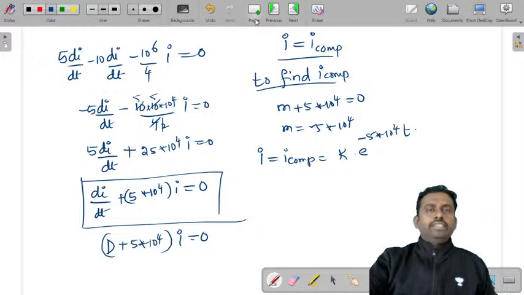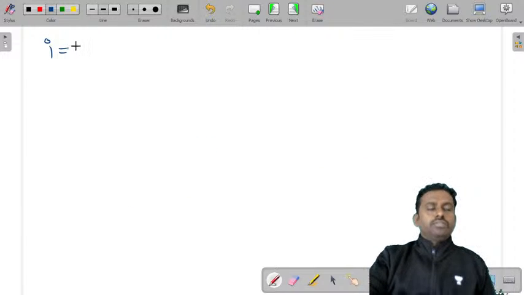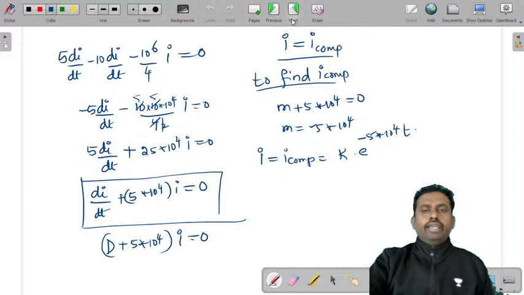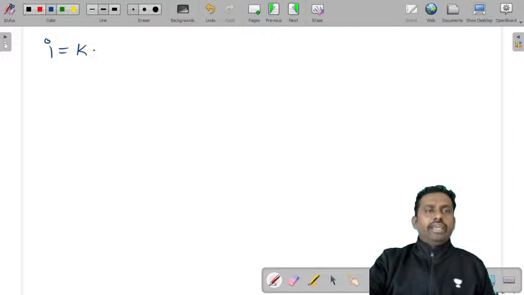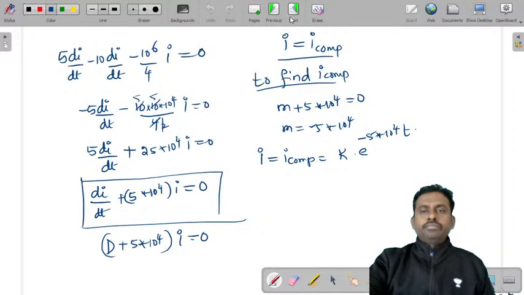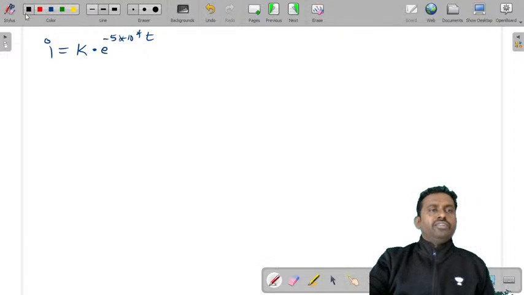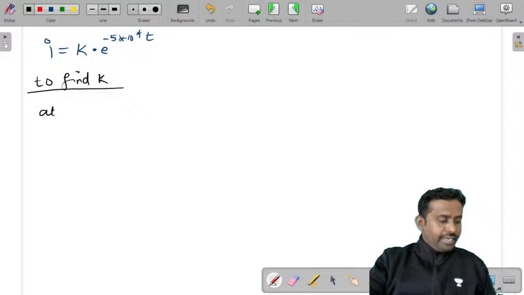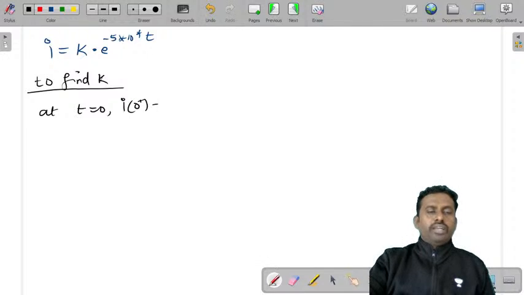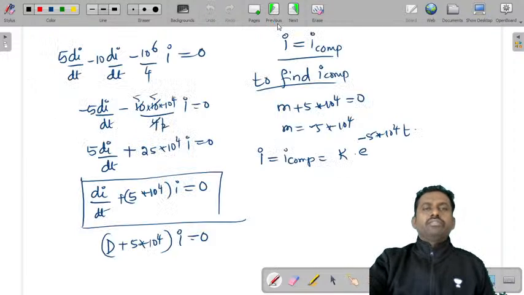So you got I is equal to k into e power minus 5 into 10 power 4t. You do not know the k value. So next you need to find this k value. To find k, you need to substitute the initial condition. What is that initial condition? At t is equal to 0, I of 0 plus value was 5 amperes, if you observe.